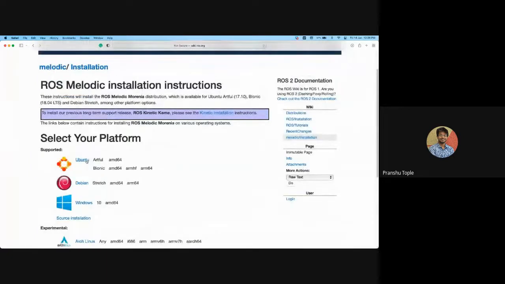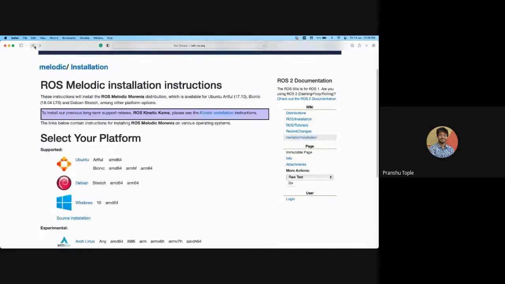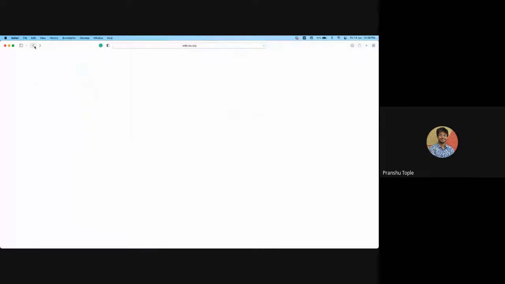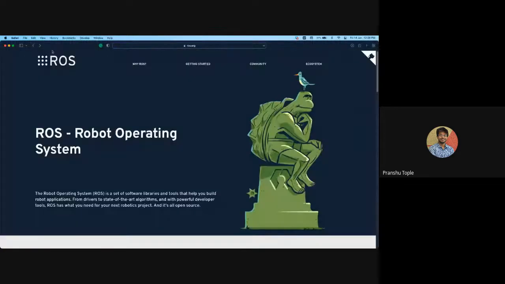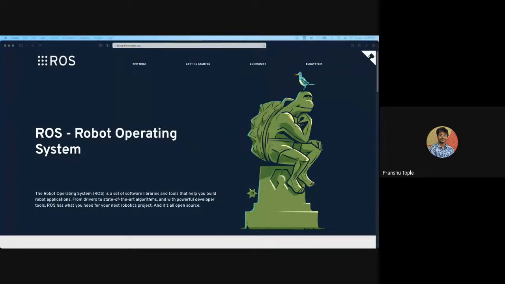After that, once you are done with installation, then obviously you need to learn things. So there are ROS tutorials available as well. All these websites I will provide links to one by one. Wait, I will put that in chat, whatever we went through right now. So this is the ROS official website. I've provided the link.